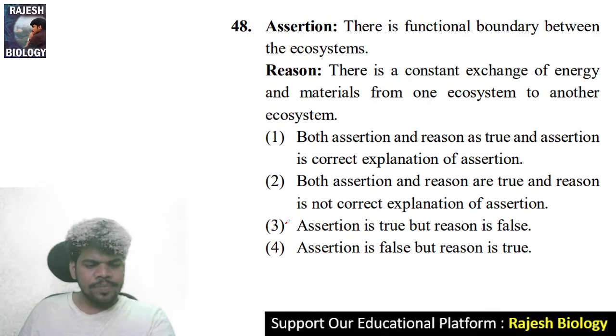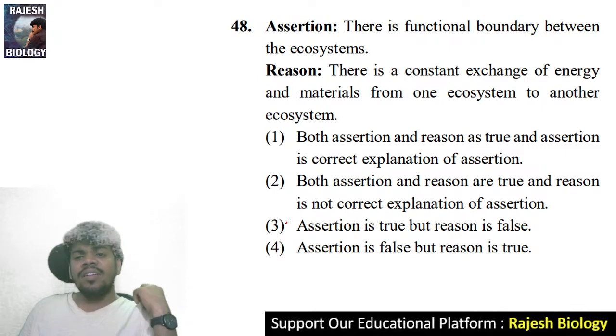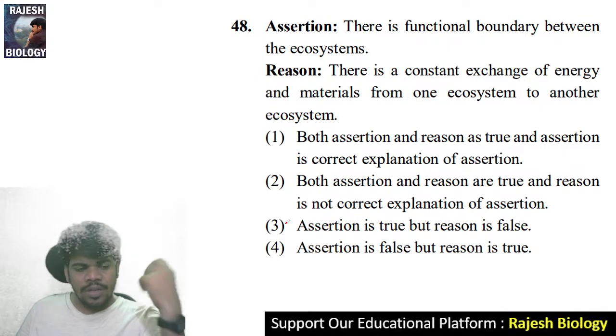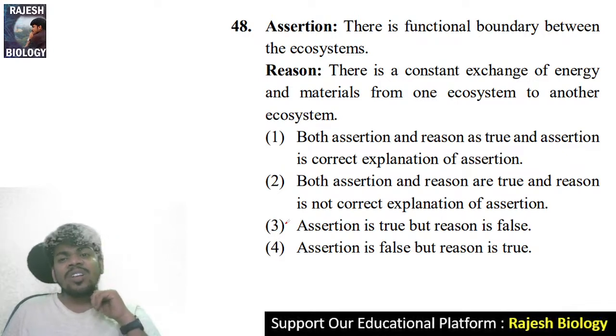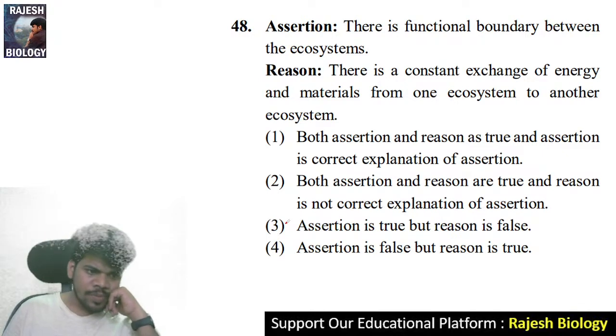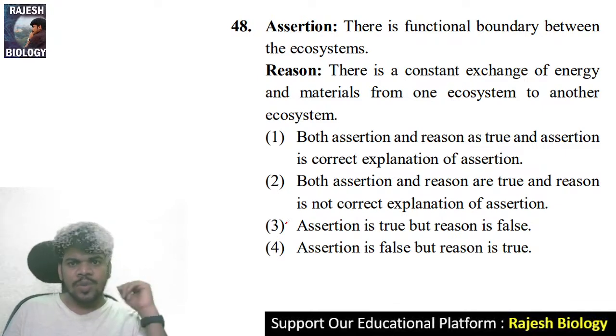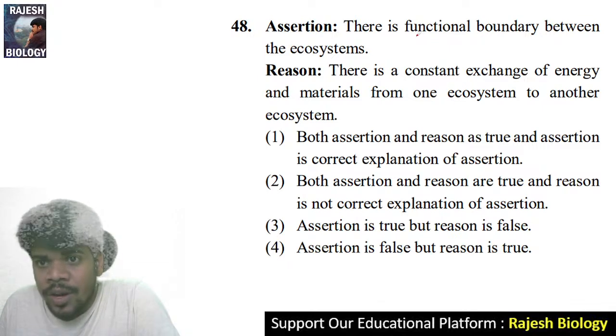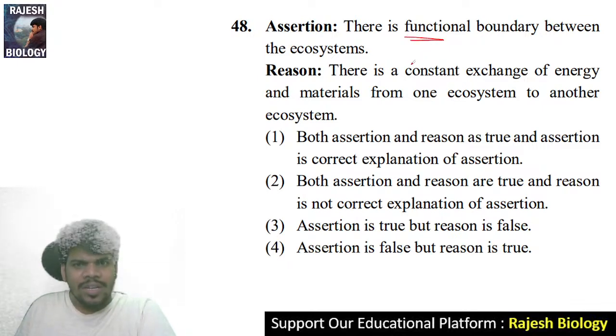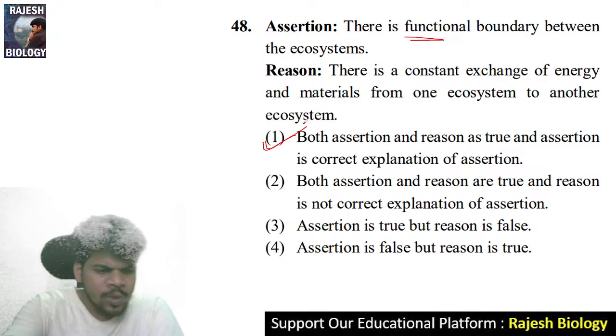48. Assertion: There is a functional boundary between the ecosystems. Reason: There is a constant exchange of energy and materials from one ecosystem to another ecosystem. Correct, that is also correct. And is that the correct explanation? Functional boundary means automatically there is a constant exchange. Correct. 48 is option 1, and you are right, Chinnu.